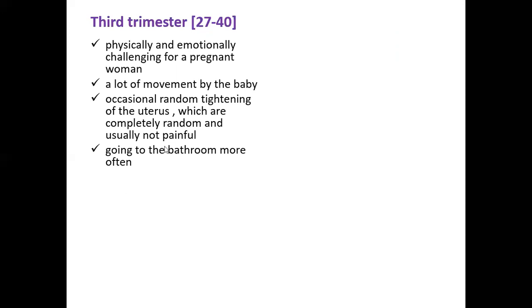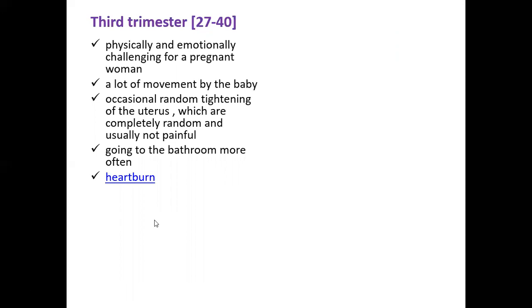You may find that you need to go to the bathroom quite often compared to before. The reason behind this is that the woman's urinary bladder is very small, and as the baby is growing, it puts a lot of pressure on the other internal organs of the woman, and one of the organs is your urinary bladder, which is located at the lower pelvic area. And because of the pressure, definitely you find that you need to go to the bathroom more frequently.